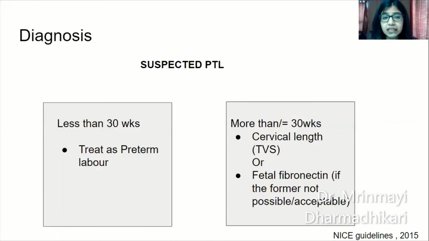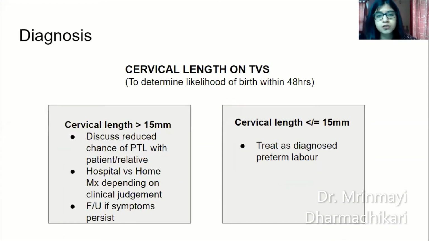If she is less than 30 weeks of gestation, you will treat her as a preterm labor patient. Her management will be that of preterm labor. If she is more than or equal to 30 weeks of gestation, cervical length should be measured using a transvaginal ultrasound. If this is not available, only then will you go in for a fetal fibronectin. So how do you interpret both of these? Cervical length on transvaginal ultrasound will give you the likelihood of birth within 48 hours.